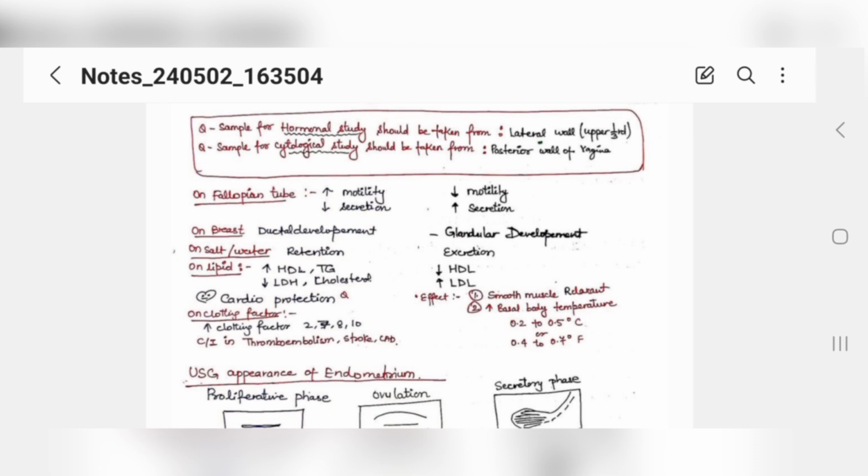That's why some female patients have breast pain before menstruation, because ductal and glandular development is occurring. Regarding salt and water, estrogen causes retention and progesterone causes excretion. Their action on lipid profile, you read it.